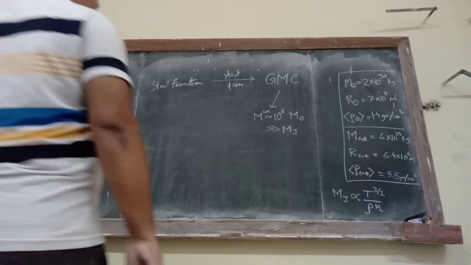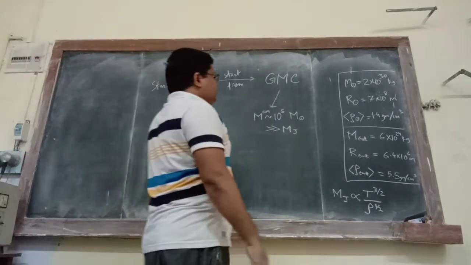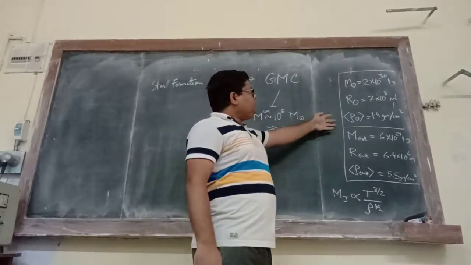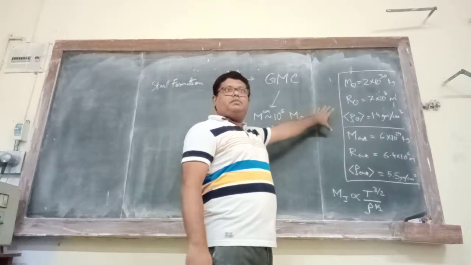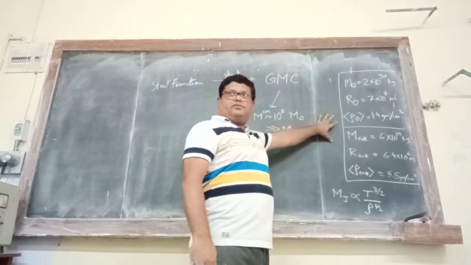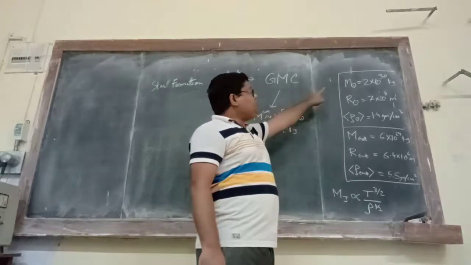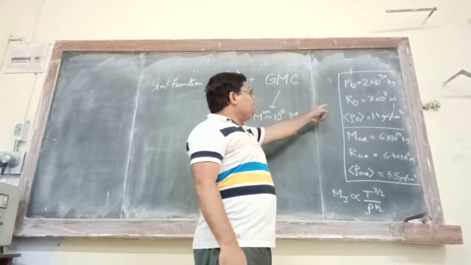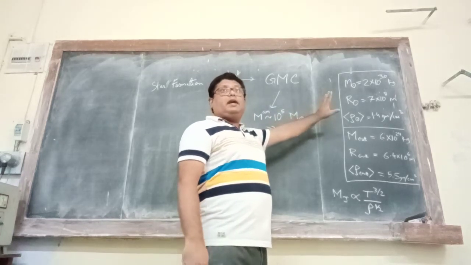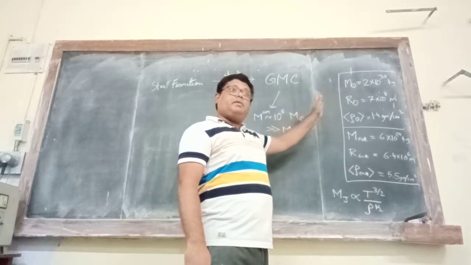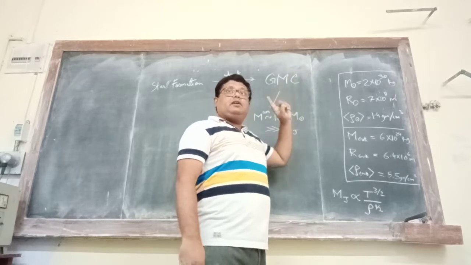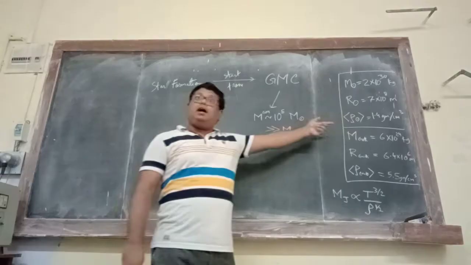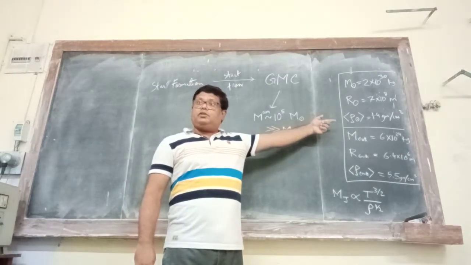Okay, so before I start, here I have written down some important constants. You must remember these facts, being an astrophysics student, right? Mass of the Sun, what is the order? 10 to the power 30 kg. Radius of the Sun, 10 to the power 8 meter. Remember this, 10 to the power 30 kg, 10 to the power 8 meter. And average density of the order of 1 gram per centimeter cube for the Sun.